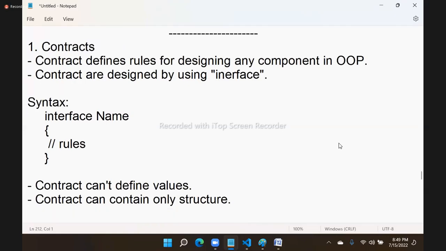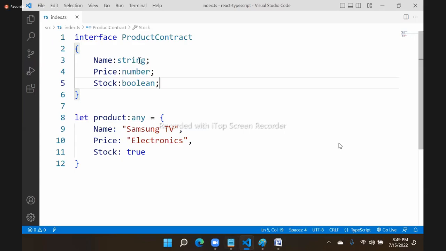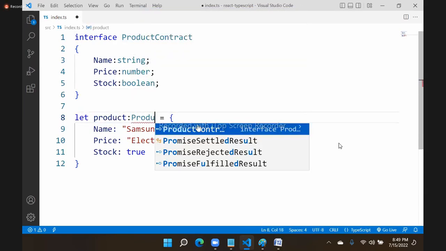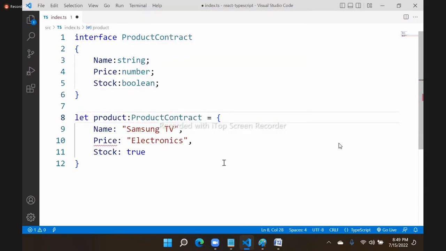A contract can contain only structure, no values. That means you cannot say that string name is equal to 2. This is not allowed. Only rules, that means only structure. And this contract should be used by this product now. Then we will remove this any and we will make that use the product contract. Now we have problems.